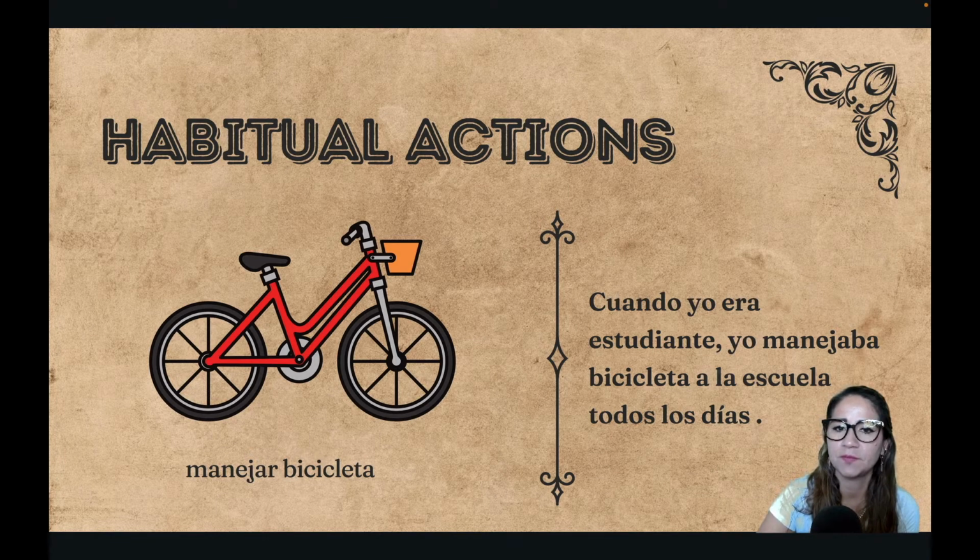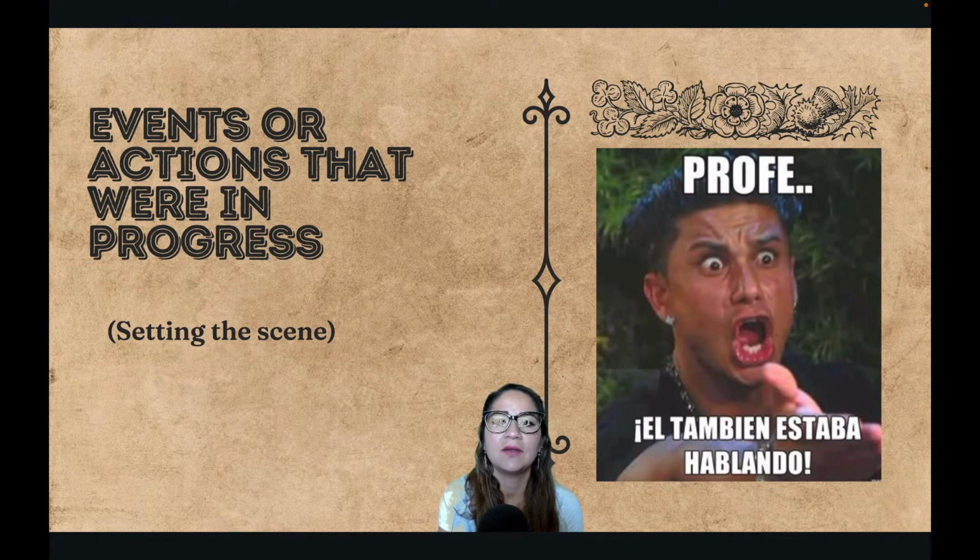Okay. Muy bien. Now this one, I used a meme, un meme. As you can see, the use here is going to be events or actions that were in progress. So setting the scene. So think of when you are reading a story or somebody's telling you a story, there's usually going to be some background information. That's usually going to be in the imperfect.